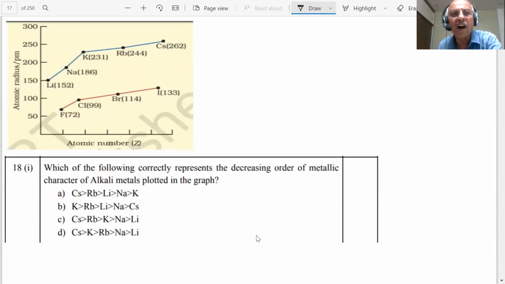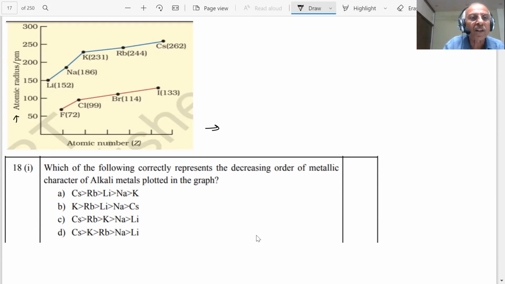Now you are given a graph, student: atomic radius and atomic number. Atomic number is increasing, and this is your atomic radius. So lithium, sodium, potassium are our group 1 elements, and the radius is increasing. Which of the following correctly represents a decreasing order of metallic character? What we said in the paragraph: size increasing, metallic character increases.